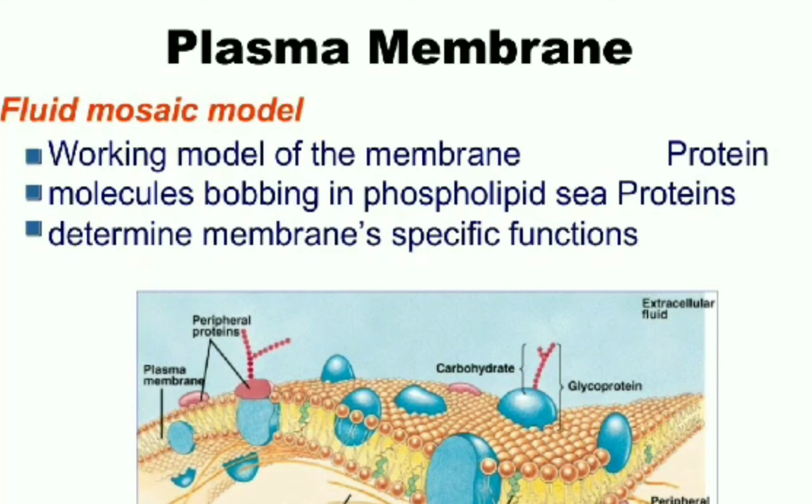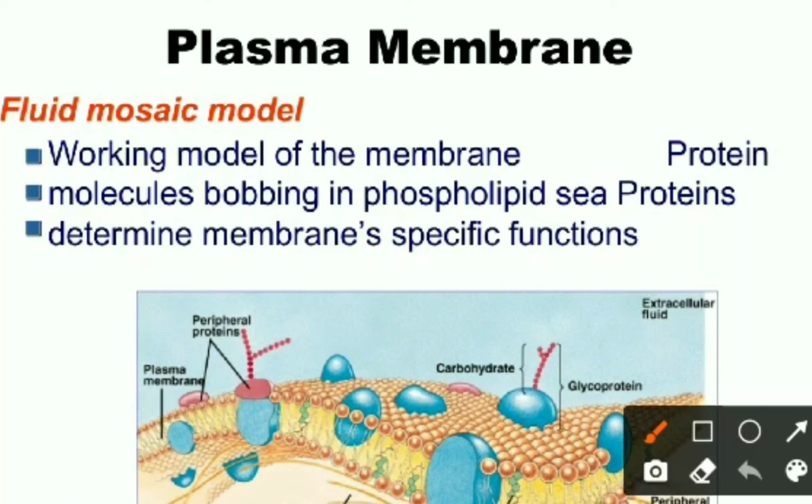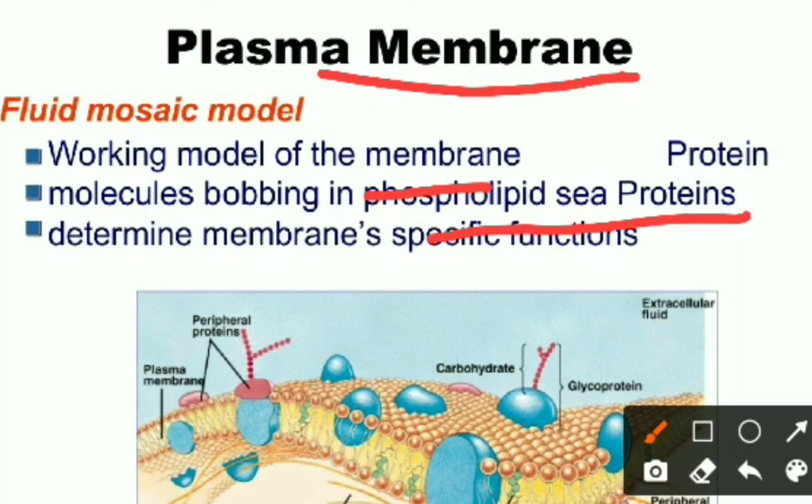Now I'm talking about the plasma membrane. What is the plasma membrane? The outer covering layer which binds the cytoplasm and cell organelles is called the plasma membrane. The fluid mosaic model is the valid theory about the plasma membrane, in which phospholipids and proteins determine the membrane's specific function.